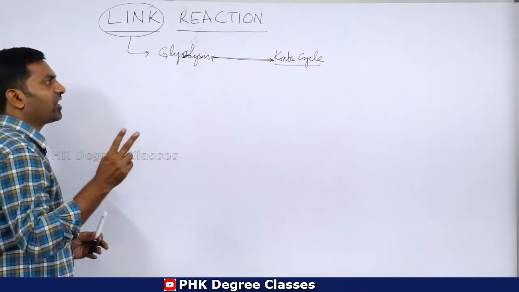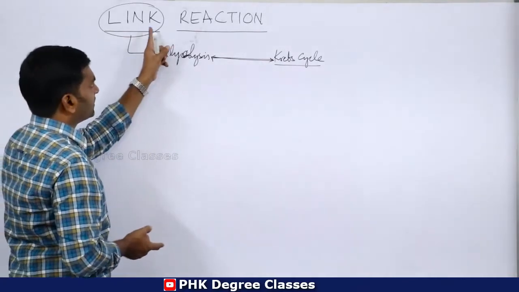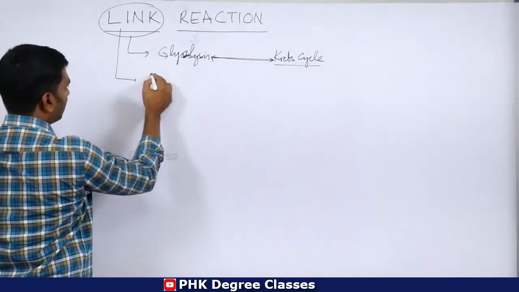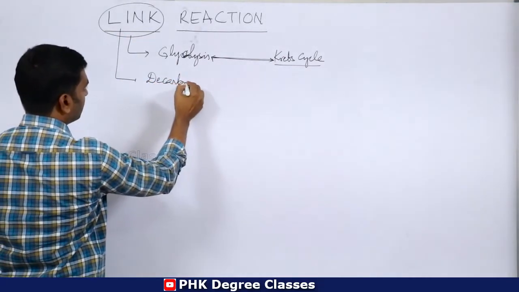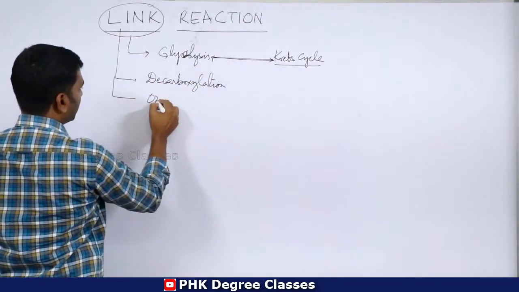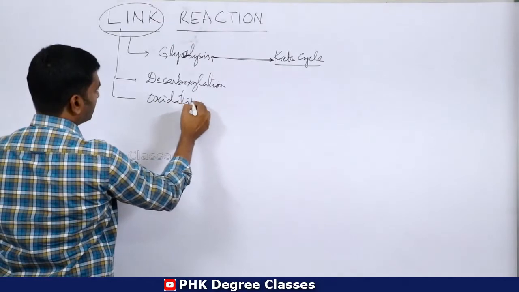Two kinds of reactions take place in this particular reaction. One is decarboxylation, and the second one is oxidation.